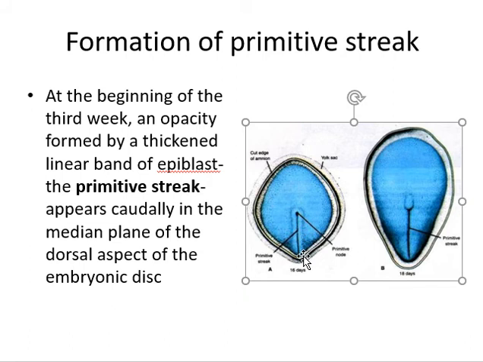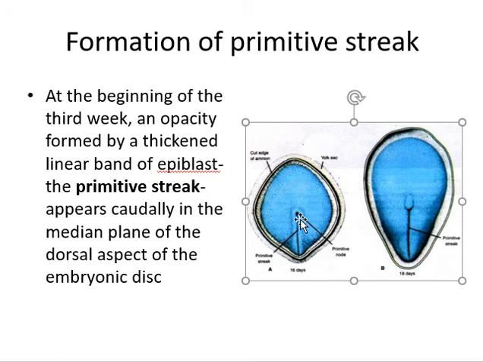When there is a groove in the center, on both sides of the groove there will be raised edges. This will form the vertical limb of the primitive streak. At the cranial end of the primitive streak, there will be a node-like elevation which is surrounded by a groove.